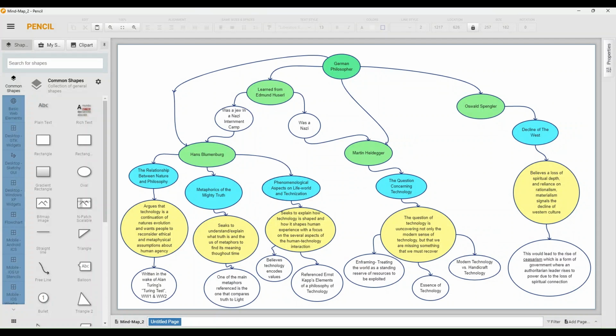Oswald Spengler specifically was influenced greatly by World War One, and Martin Heidegger and Hans Blumenberg specifically were influenced directly by the Nazi Party in World War Two.